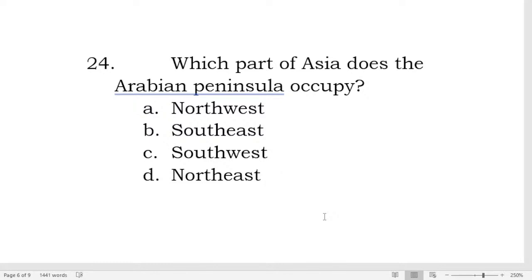Is it in northwest, in southeast, southwest, or northeast? Others say letter D, others say letter B. Is that your final answer for number 24? Others say letter C.